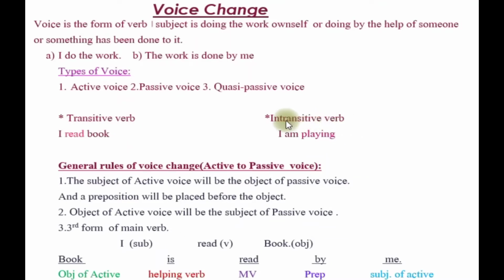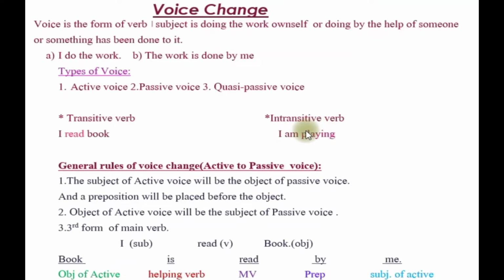Now here in this case, intransitive verb, I am playing. I is the subject, am is auxiliary verb, and playing is also verb. So am playing is a verb here. If you question to am playing by what or whom, you will not get an answer. So from this we can say that this verb is not transitive because it doesn't have an object. So from this point of view, we can say that this verb, that is am playing, is intransitive verb.